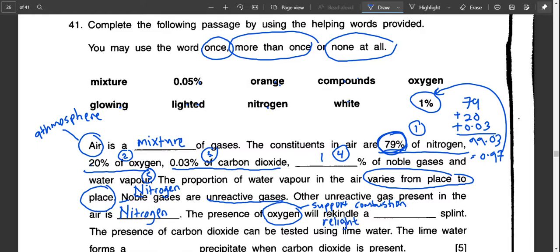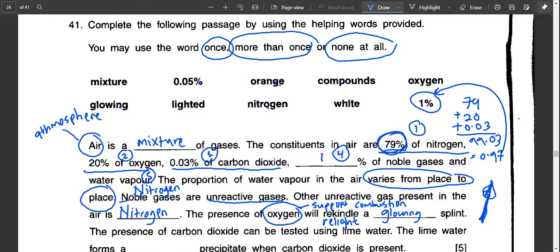There are 2 types of splint that you can use, either lighted or glowing, but in this case it must be a glowing splint. A glowing splint is a splint that is still burning faintly at the end, and once you put it into oxygen, it will rekindle into flame like that. So oxygen will rekindle or relight a glowing splint because it supports combustion.